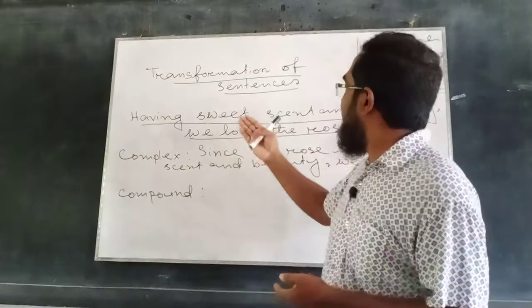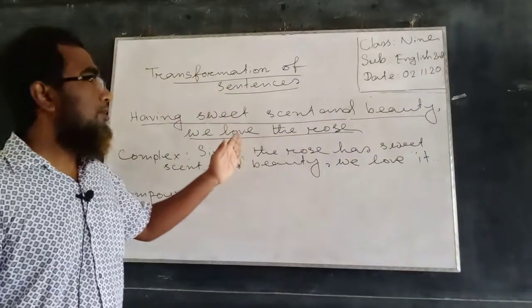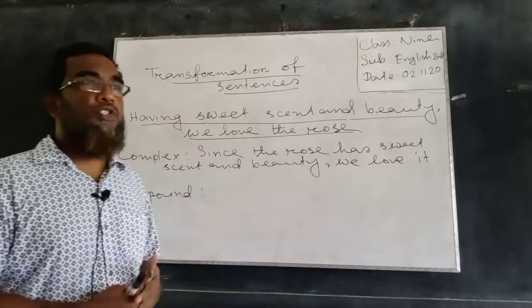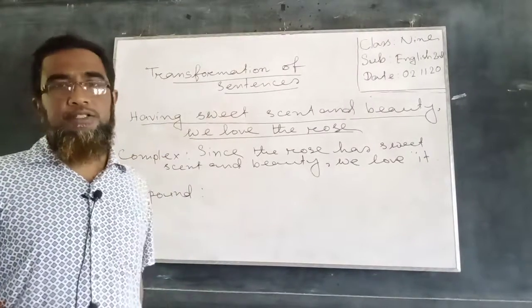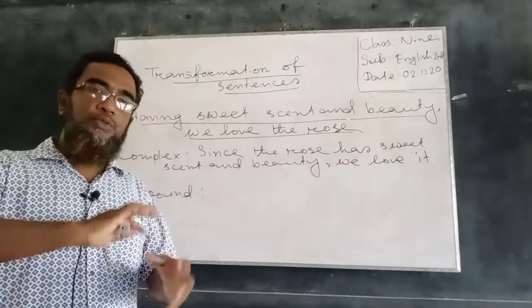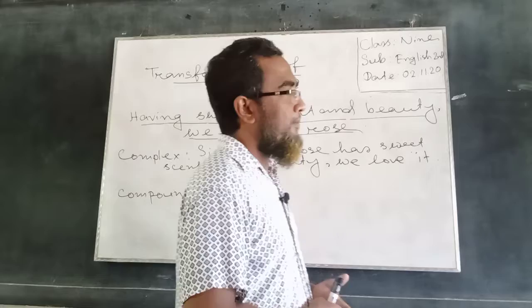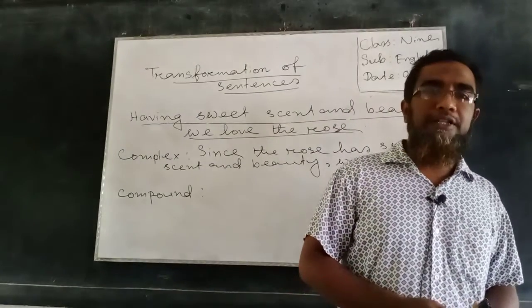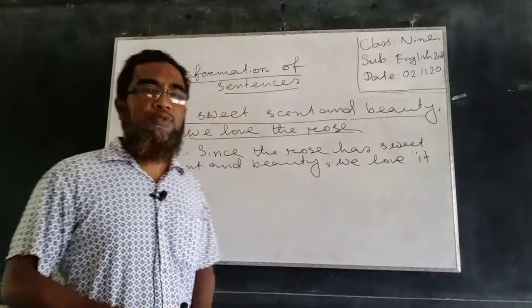We have already got a principal clause in the simple sentence. So if we can make another principal clause out of the phrase, and if those two principal clauses are combined with a coordinating conjunction, then it would be easily transformed into a compound sentence.